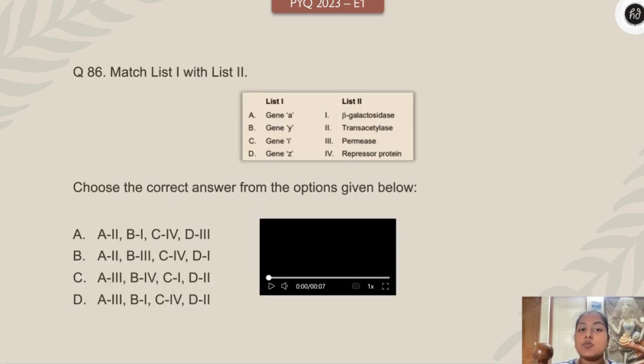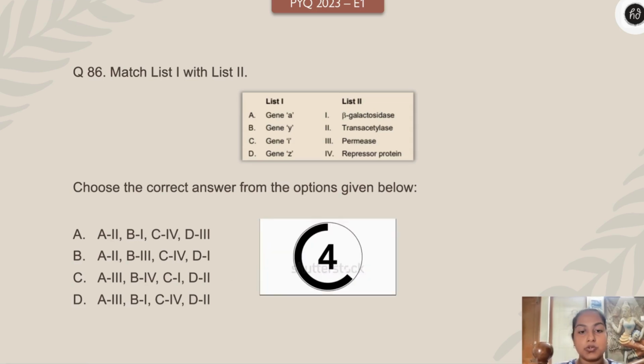Yes. And then match list 1 and list 2. Gene A, gene Y, gene I, gene Z. Beta galactosidase, transacetylase, permease and repressor protein. Your time starts right now. Match list 1 and list 2.